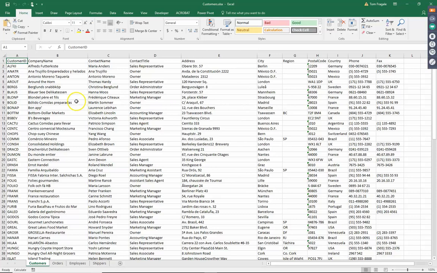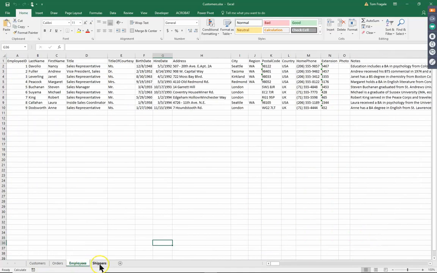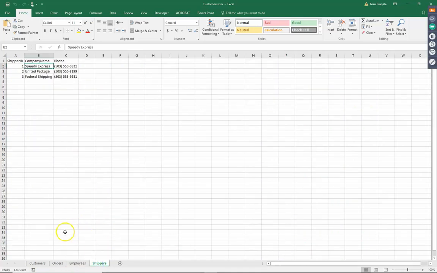Now, right now we see an Excel spreadsheet. This workbook has 4 different sheets, and I'm actually going to involve all 4 of those sheets in our presentation. Notice how we have the customer sheet, the order sheet, the employee sheet, and the shippers. Right now they're all normal data, or I'll just call that raw data. So let's see what we can do about that.